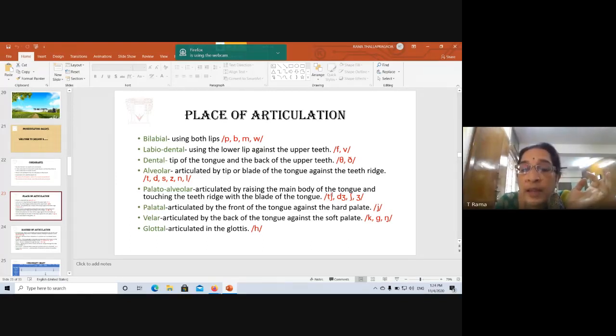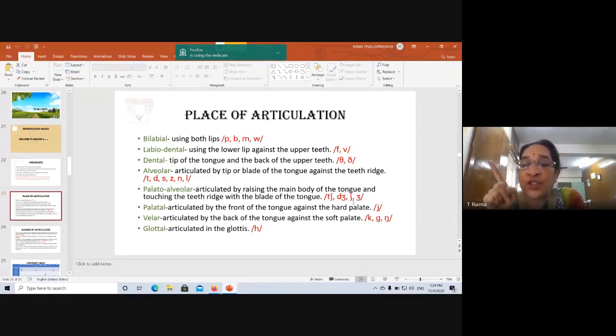Okay, and this is j. The sound is j. So when you say j, can you feel the tongue going up and then the blade of the tongue touching the teeth ridge? You should feel it. Only then can you understand. So unless you pronounce these sounds to yourselves, you cannot understand these. Okay. So this is j, as in judge, jam, just. Okay. Jingle, j.